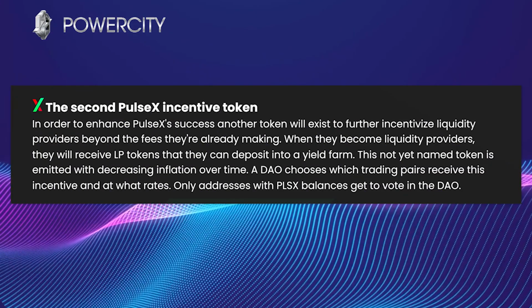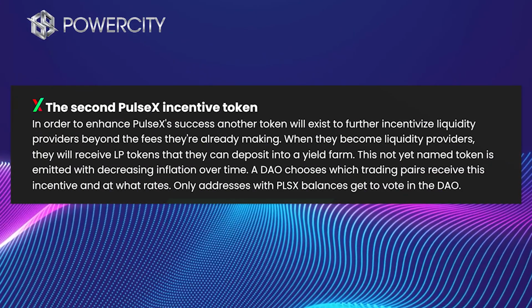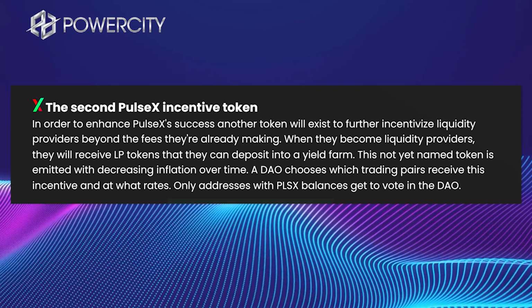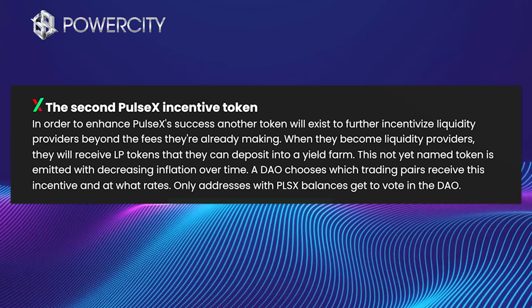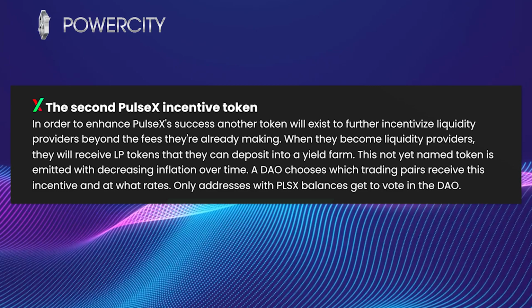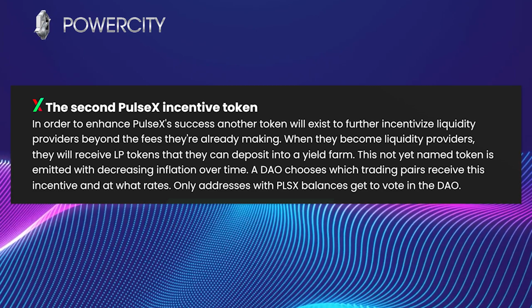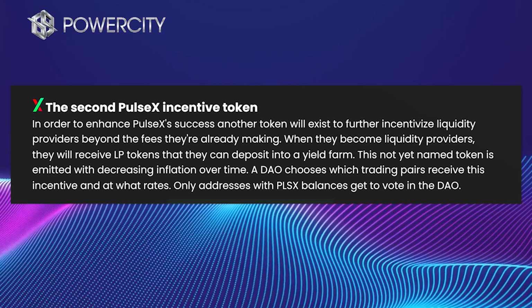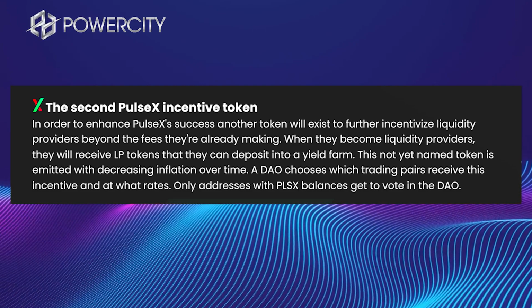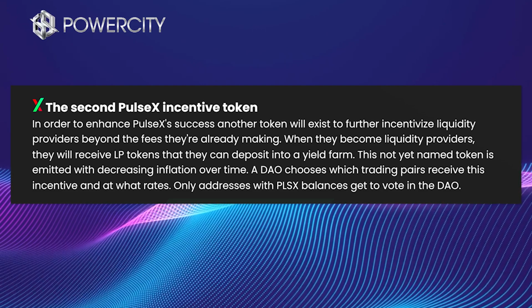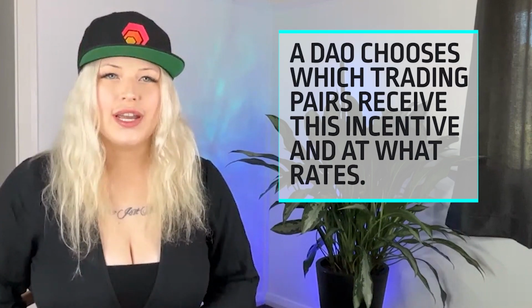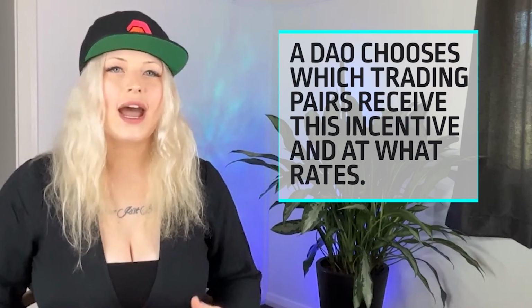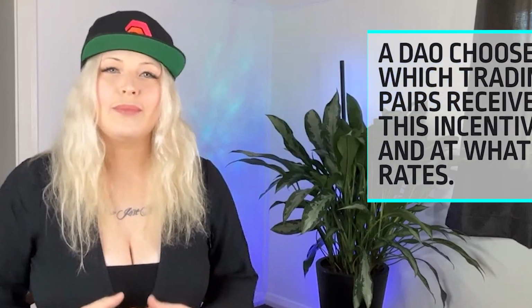In order to enhance PulseX's success, another token will exist to further incentivize liquidity providers beyond the fees they are already making. When they become liquidity providers, they will receive LP tokens that they can deposit into a yield farm. This not yet named token is emitted with decreasing inflation over time. Now, this is the important part. A DAO chooses which trading pairs receive this incentive and at what rates. Only addresses with PulseX balances get to vote in the DAO.